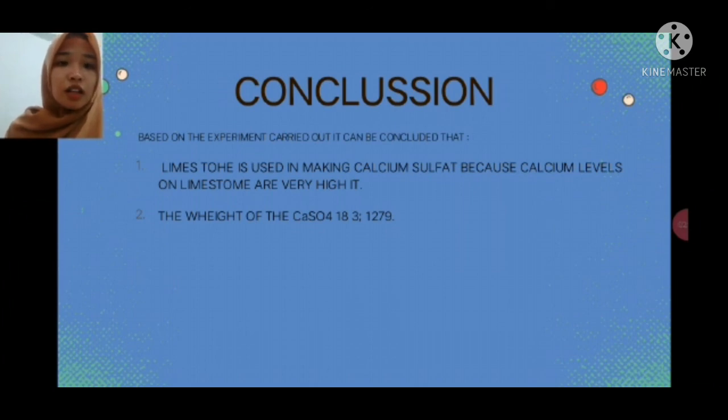And then the weight of the calcium sulfate is 3.12779. That's my presentation.